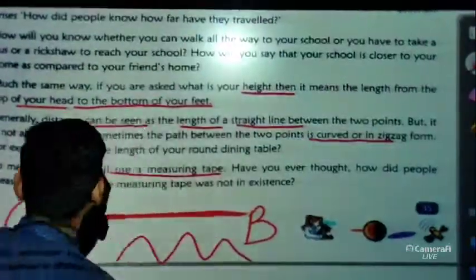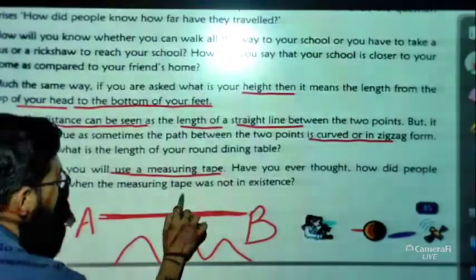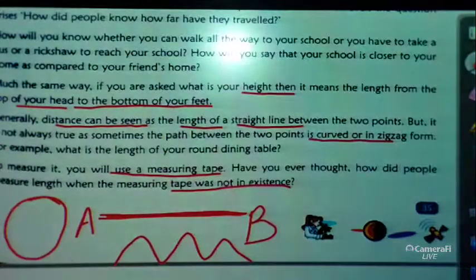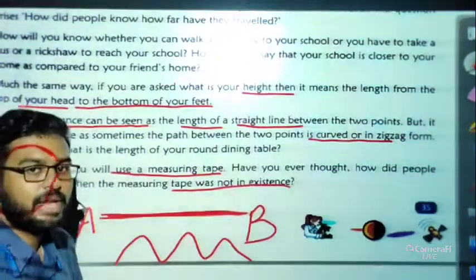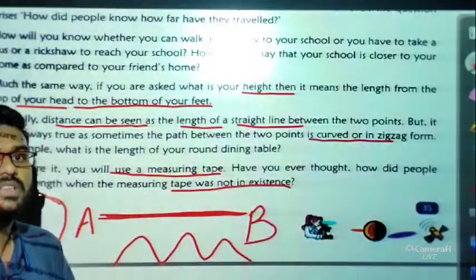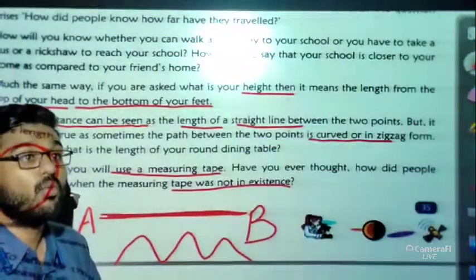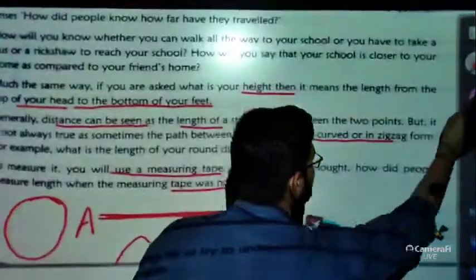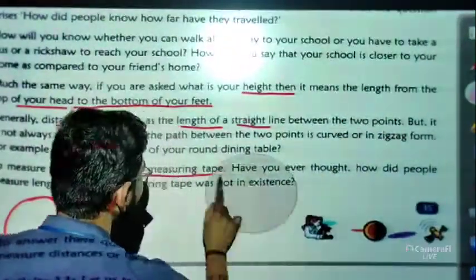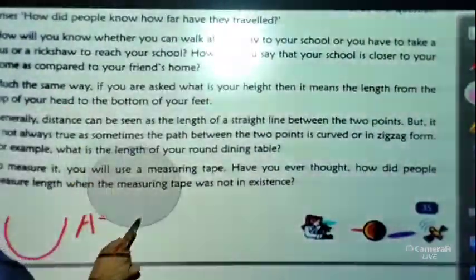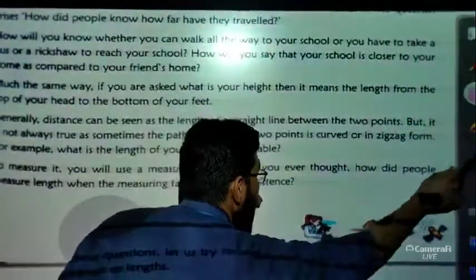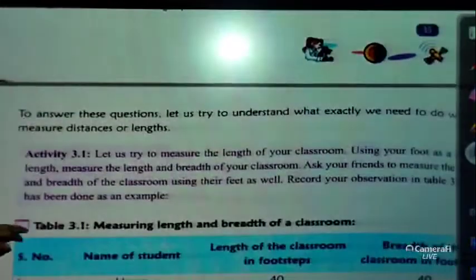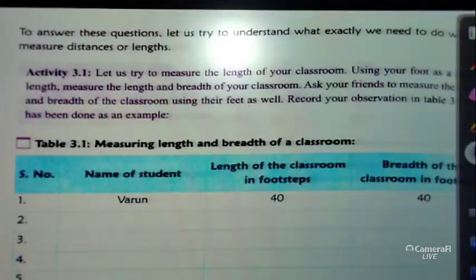Have you ever thought how people measured length when the measuring tape did not exist? This is a very important thing: nowadays we have the measuring tape, and by using it we can easily measure the distance. But what happened previously, in ancient days? In ancient days the measuring tape was not there. Then how did people measure distances? To answer these questions, let us understand what exactly we need to do to measure distance.